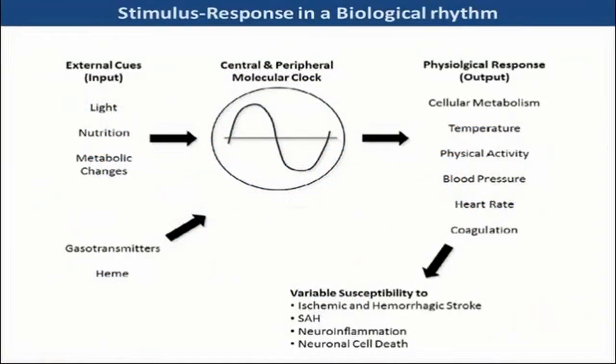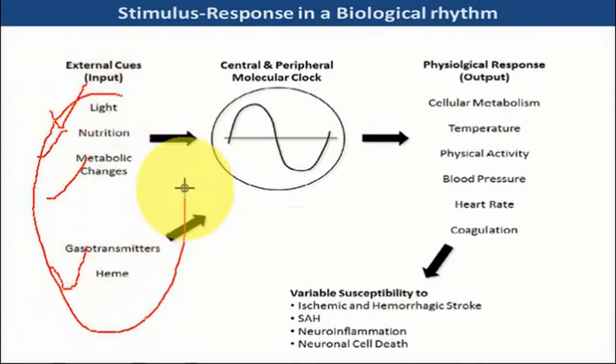If you see the biological clock in a very schematic manner, you will find that there are factors, for example light, nutrition, metabolic changes, and different neurotransmitters. All these factors stimulate the clock, and the clock runs with some ups and downs. This is the rounded clock.